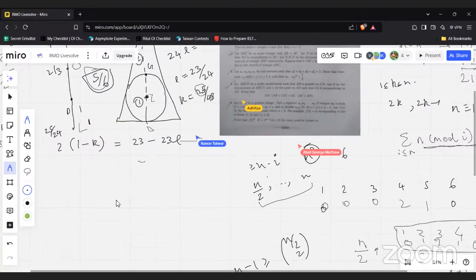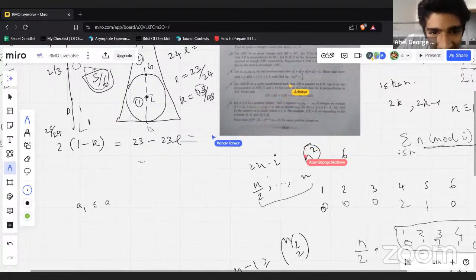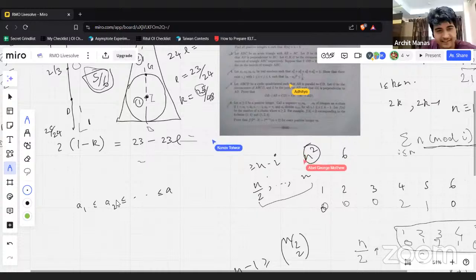I think I've even done this problem before. Okay, the squares add up to the same. I also feel like I've seen this before, exactly the same. I think I've done this in INMO TC.